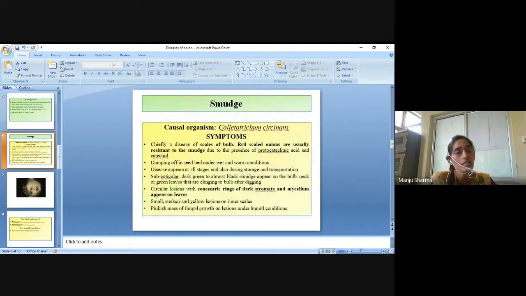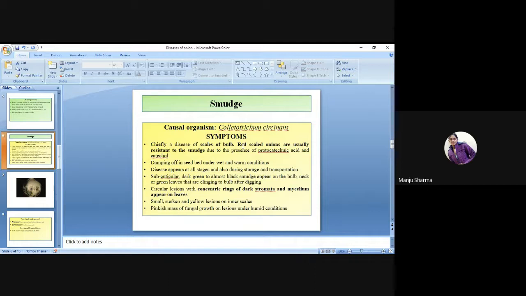Next disease is the smudge disease. The causal organism of smudge disease is Colletotrichum circinans. The symptoms: chiefly a disease of scales of the bulb.